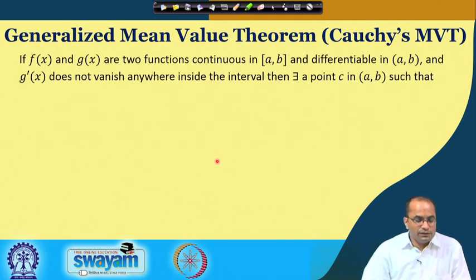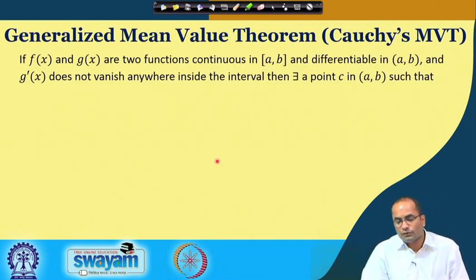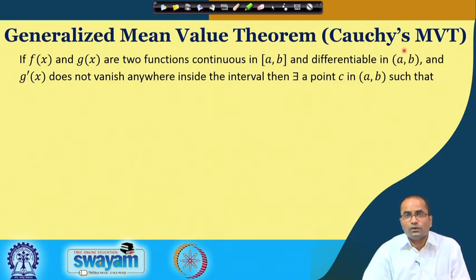So, there is another one, the generalized mean value theorem, which is also called the Cauchy mean value theorem. Here we will consider two functions instead of one.